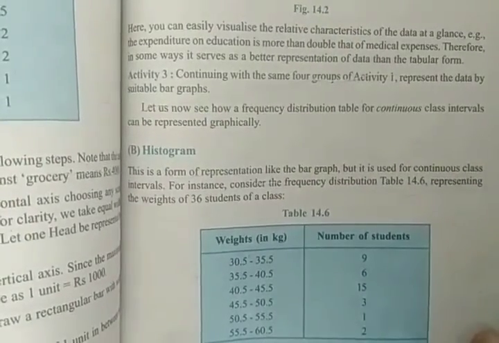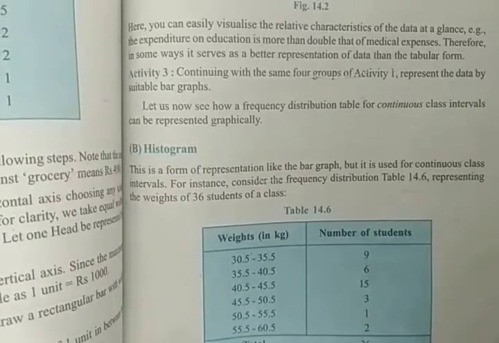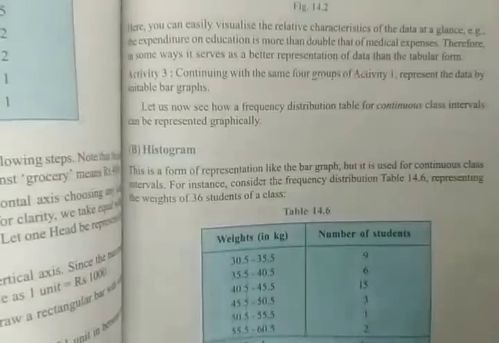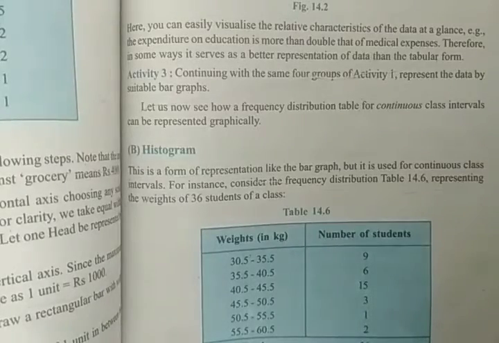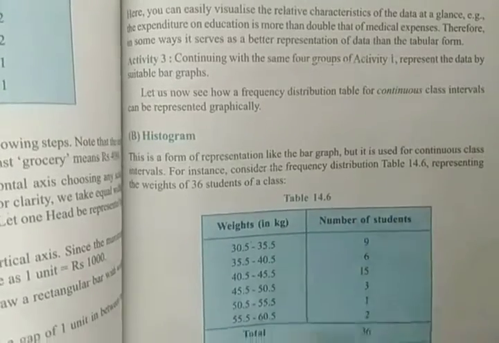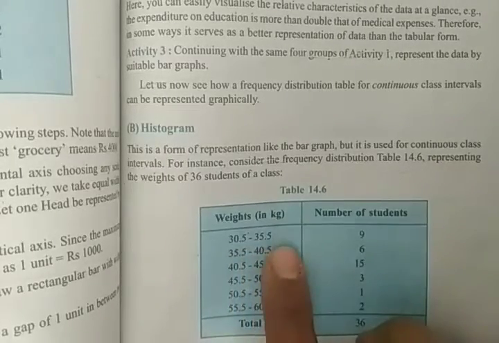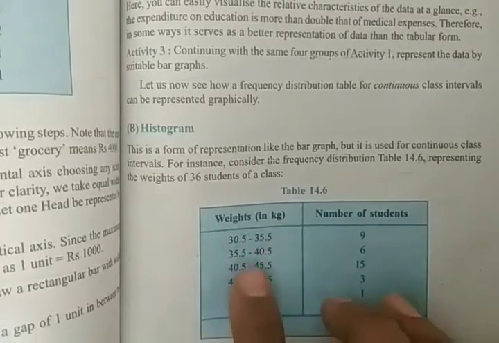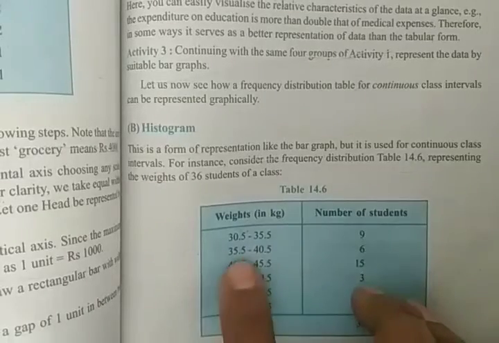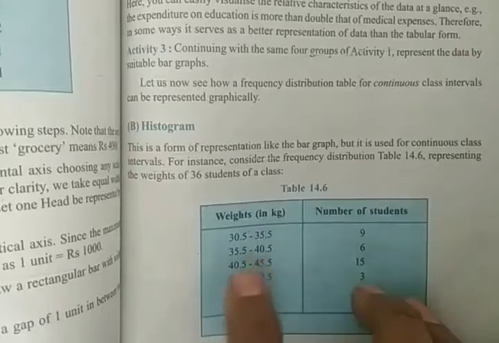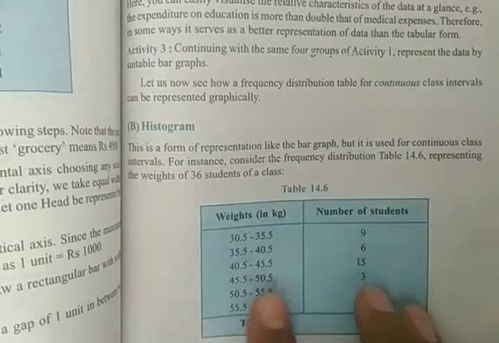Now let's see about histogram. What is a histogram? This is also like a bar graph, but it is for continuous class intervals. 30.5 to 35.5, this is one class interval, and from where it ends, it will start from the same number, 35.5 to 40.5, 40.5 to 45.5.